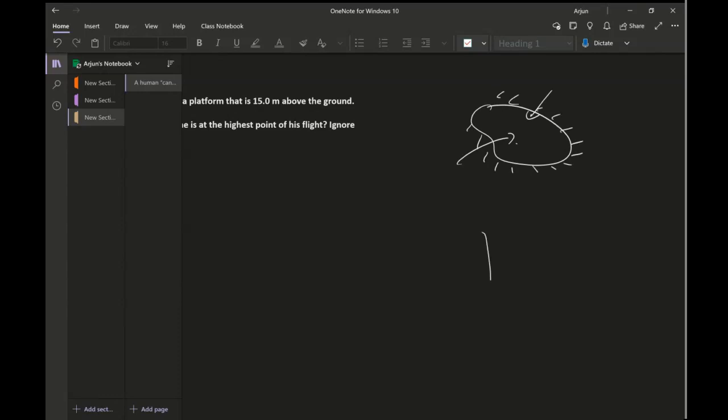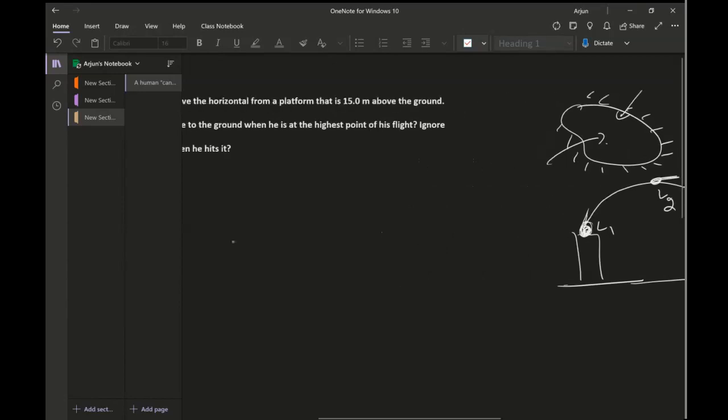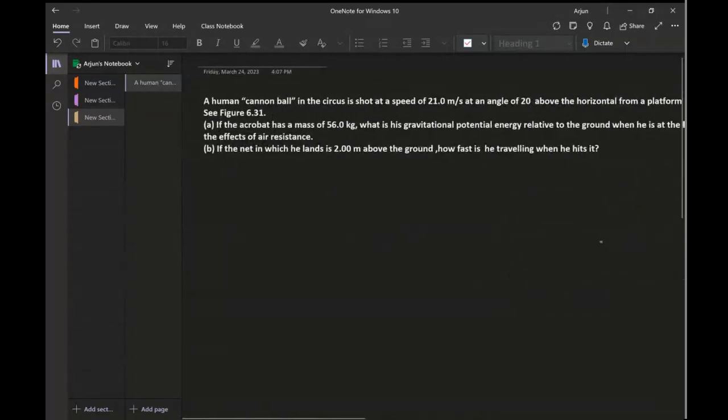So for example, if there is an object placed on this cliff and you throw it like this, and let's say I assume it is an isolated system, it means whatever the mechanical energy is when it launches from here, or when it reaches the top, or whether it's coming down, or about to reach the ground, the mechanical energy of the system will remain constant. So at location 1, location 2, location 3, and location 4, mechanical energy will be constant. So that's the concept of an isolated system. Let's dive into a problem based on the mechanical energy of an isolated system.